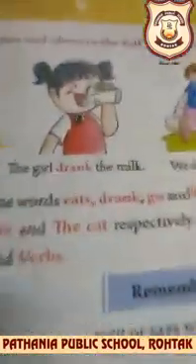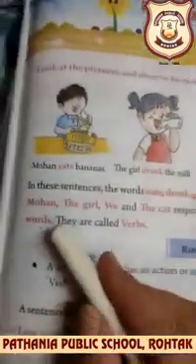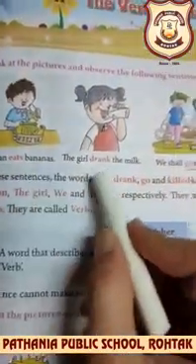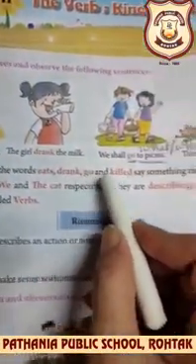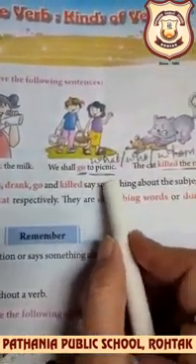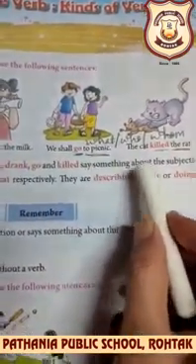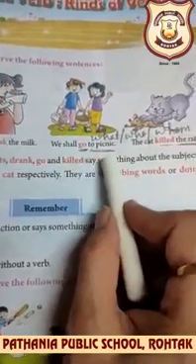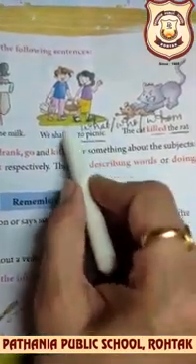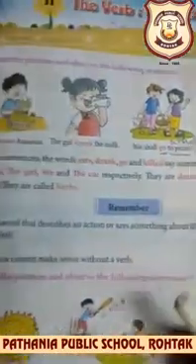Now focus on this part. See, here are some action words. Mohan eats bananas. The girl drank the milk. We shall go to picnic. Okay. So we shall go to picnic. To picnic is giving the answer of where. So it is not an object here.